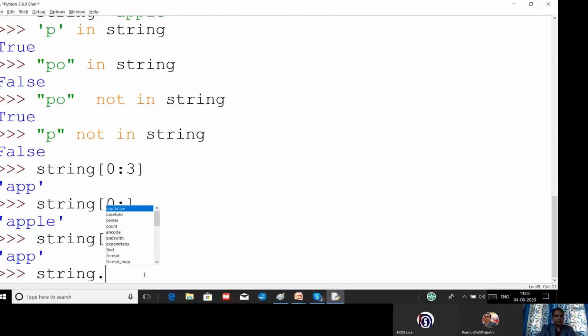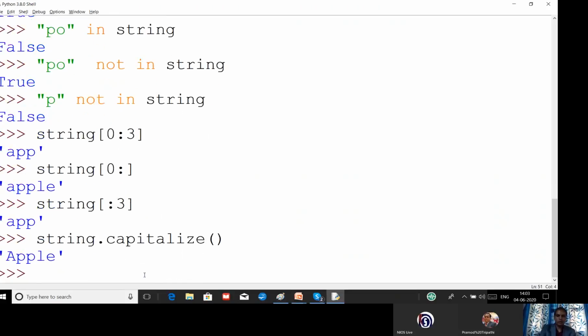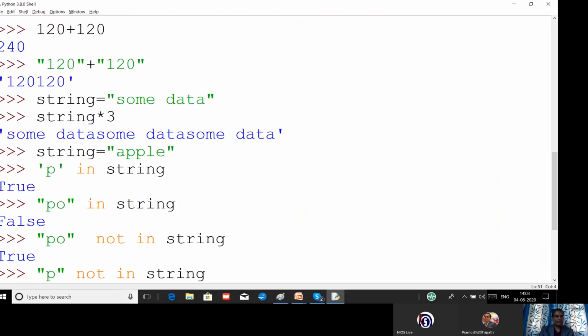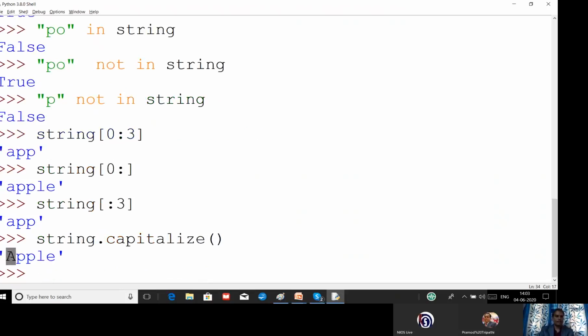Okay, capitalize. Right, you have to put a bracket. Now you can see in our actual string, it is written as a small letter first, but now we are getting the first letter as a capital. Again, the moment you print the string,